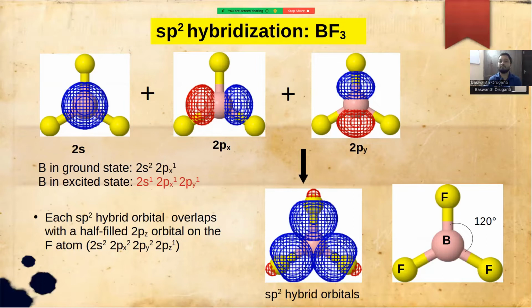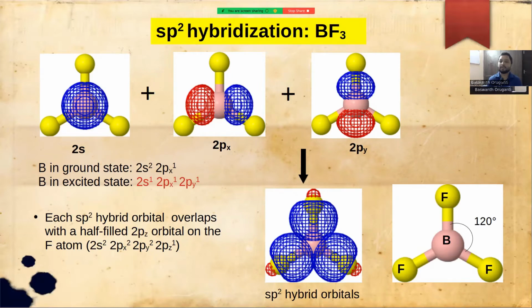Let us take the example of boron trifluoride to understand this hybridization. Boron in its ground state has a valence electronic configuration of 2s2, 2px1. So it has three valence electrons, but in its excited state, one of the electrons gets promoted from the 2s orbital to the 2py orbital. So now we have three half-filled atomic orbitals, 2s1, 2px1, 2py1. These three orbitals hybridize to form three sp2 hybrid orbitals, which are in a planar triangular geometry.